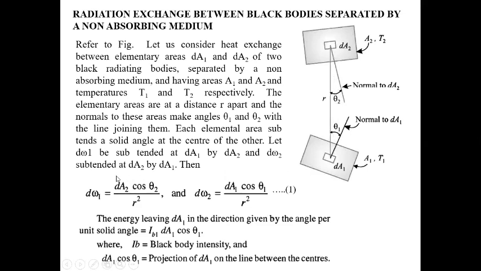And dW2 is the solid angle subtended by dA1 at dA2. Suppose this is the area and this is the solid angle. The area will be dA2, because the radiation takes place from dA1 to dA2, in this direction.